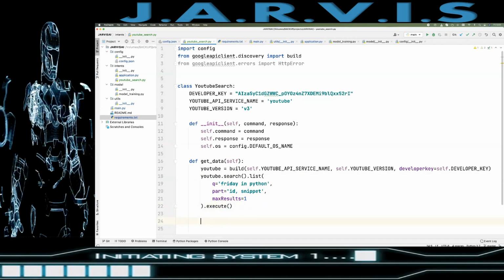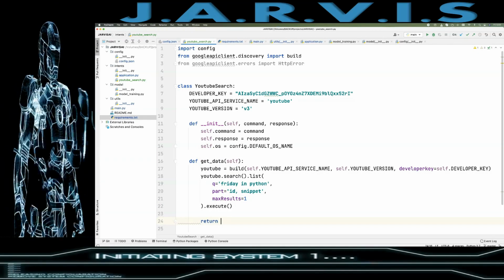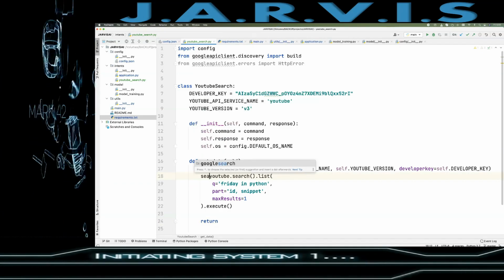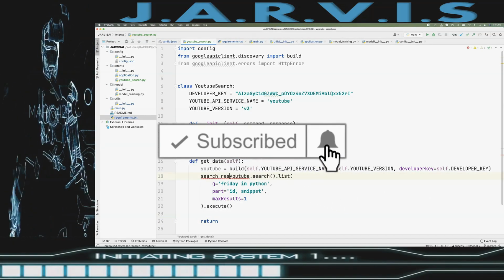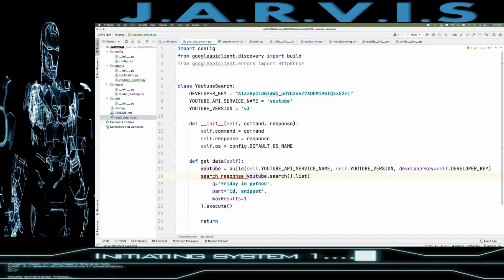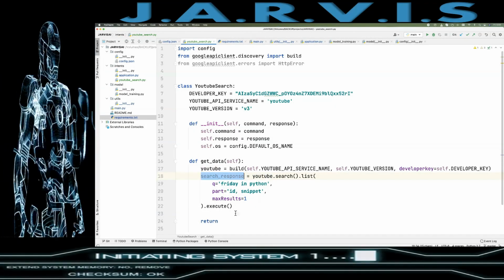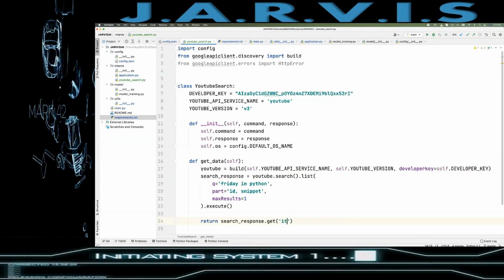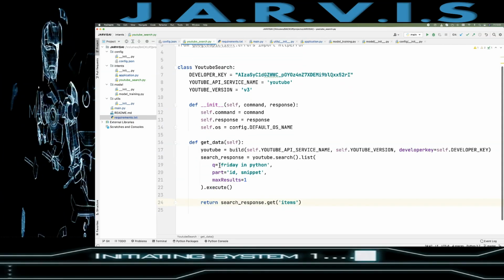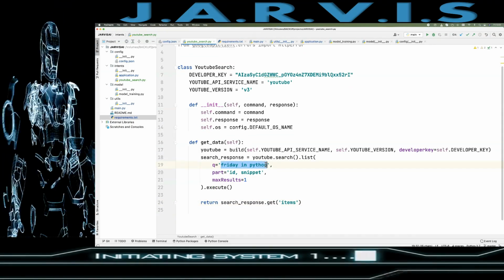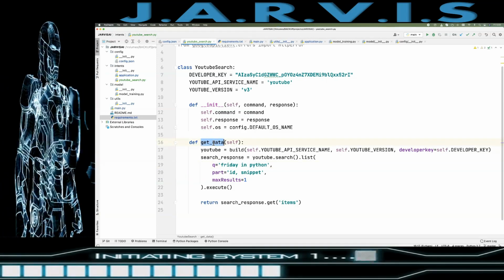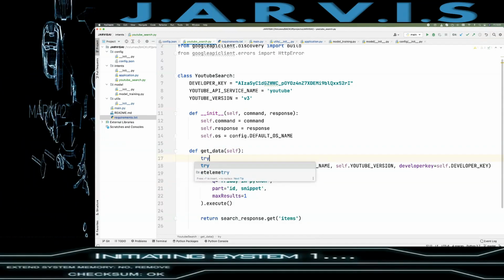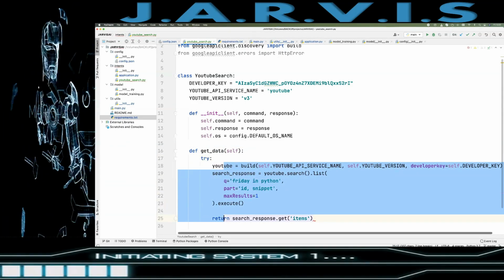And then return. Okay, so I need to save it. So search response, right? And then return search response dot get items, right? So for now I have put just the static value, so I'll just show you how this get data is working, right? So okay, I need to have this in a try-catch, because we need to handle